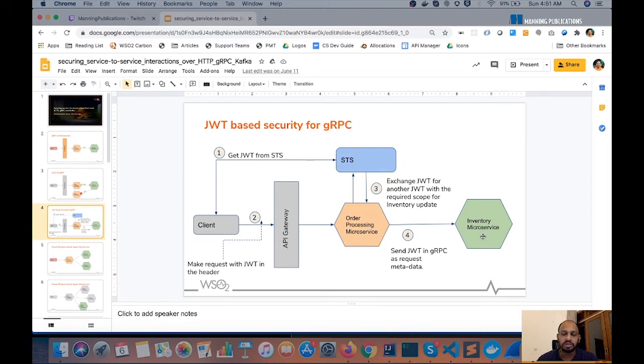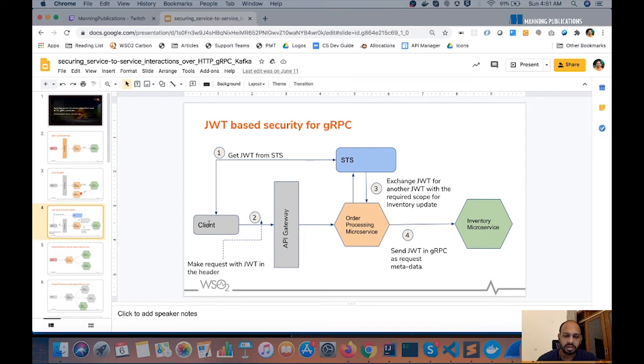In that kind of flow, usually a client would get a JWT from the STS, also known as an IDP. You can think of the STS as an IDP that can issue OAuth access tokens in the form of JWTs.